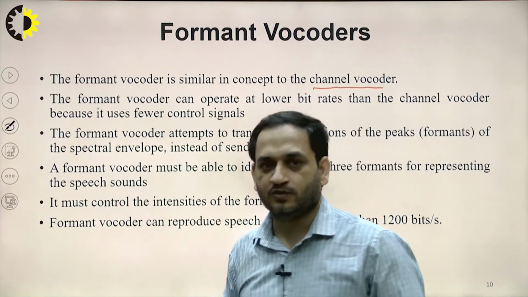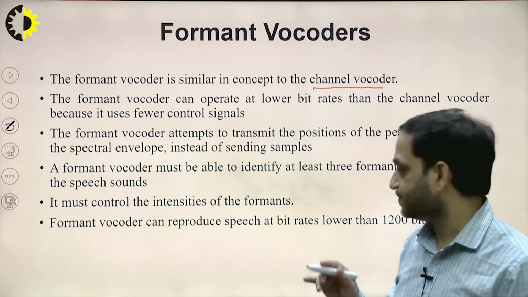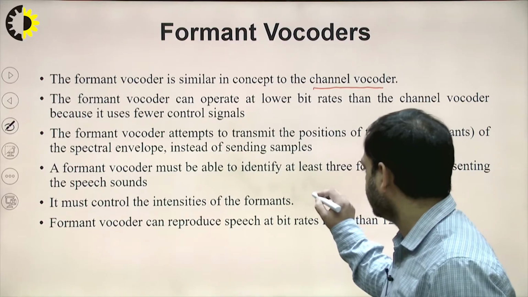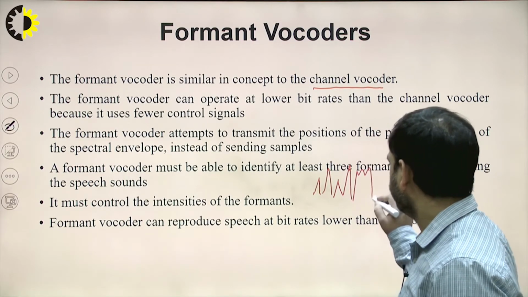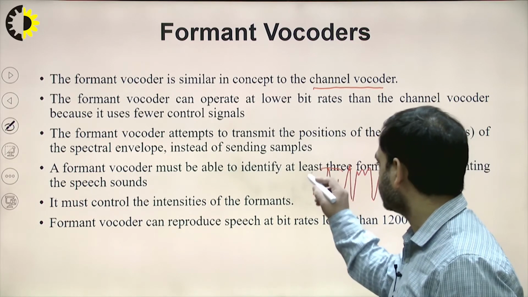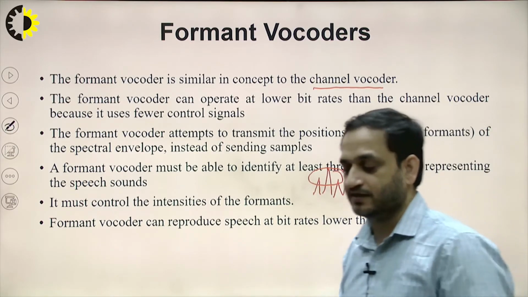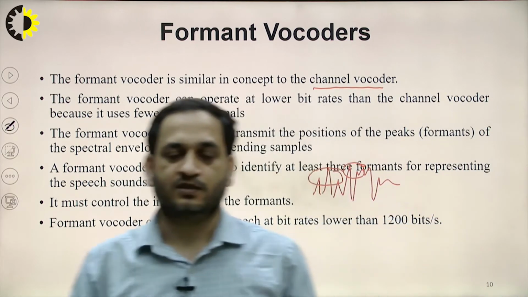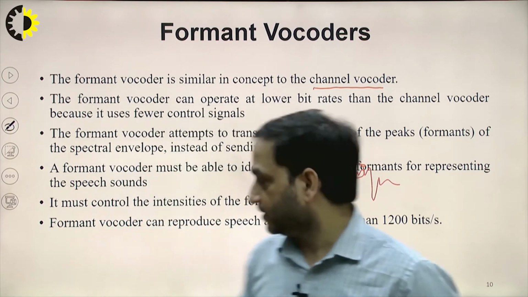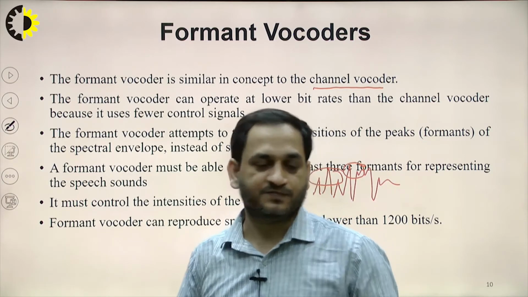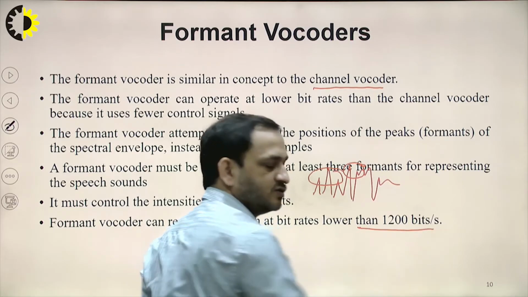The formant vocoder must be able to identify at least 3 formants for the representation of the speech signal. So we have taken the example like this. If these are some peaks of the signal, say these first 3, this group of 3 can be taken together to represent the speech signal. This formant vocoder can also reproduce the speech at a bit rate lower than 1200 bits per second.